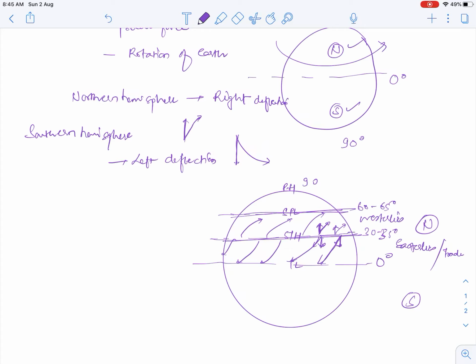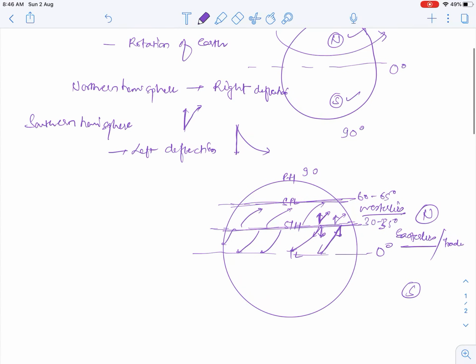This is one of the properties of the wind system: the names like easterlies and westerlies are always kept from the direction of their origin. Even in the case of land breeze and sea breeze, the air flowing from the land is called land breeze, and air flowing from the sea is called sea breeze.